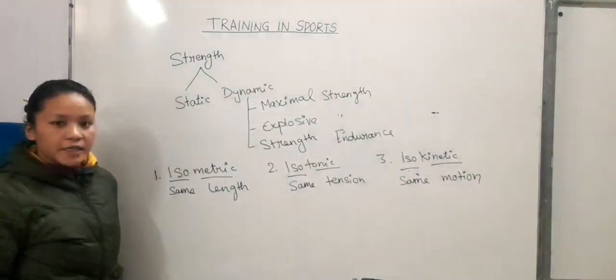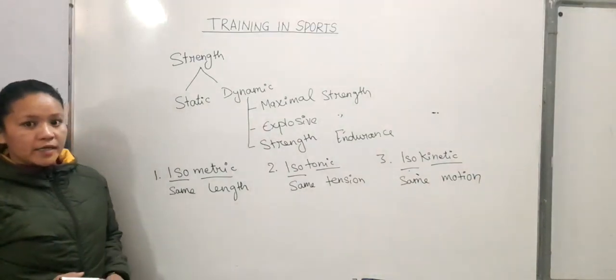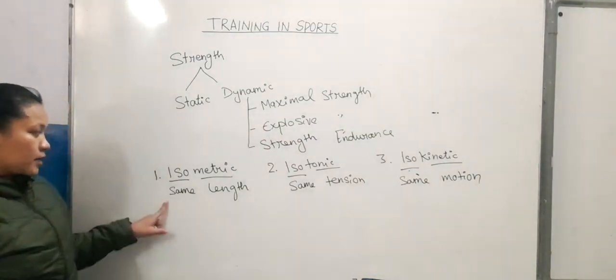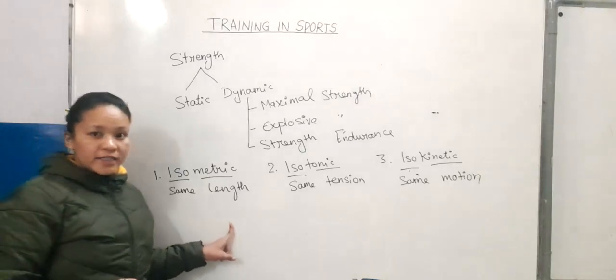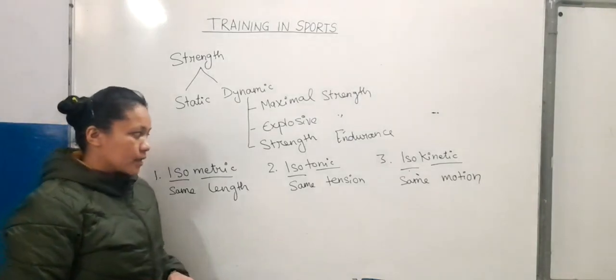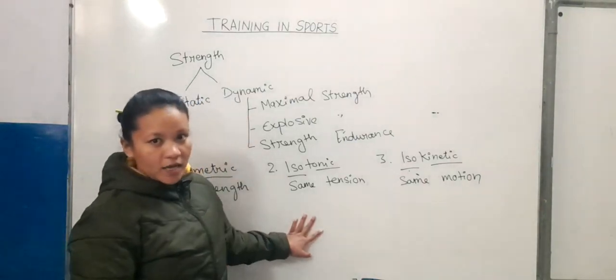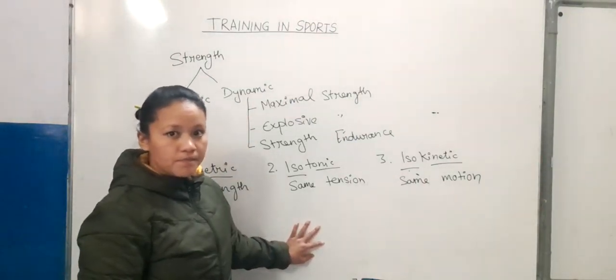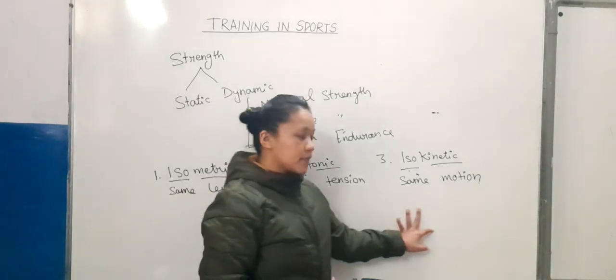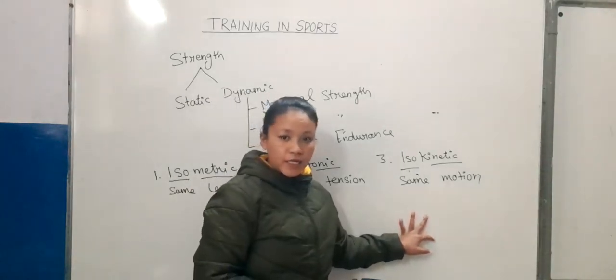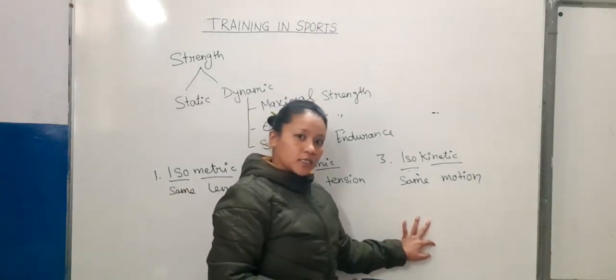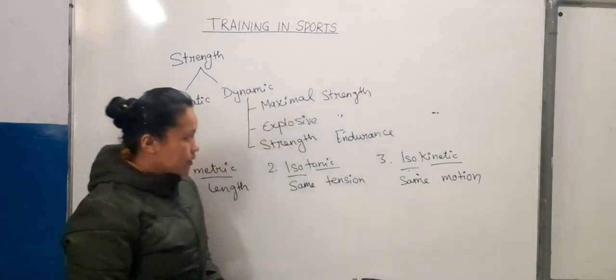These are the 3 training methods through which we can improve our strength. In isometric exercise, the length of the muscle remains the same. In isotonic exercise, there is tension in the muscle along with change in the length of the muscle. And in isokinetic, there is continuous tension in both flexion and extension muscles.